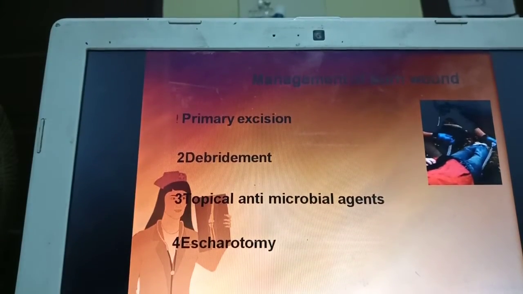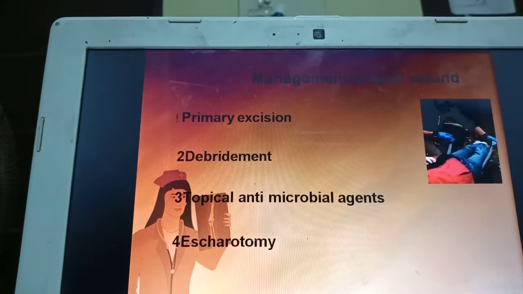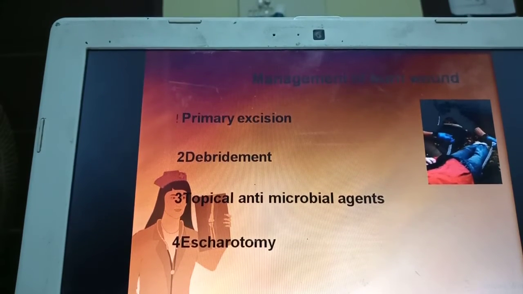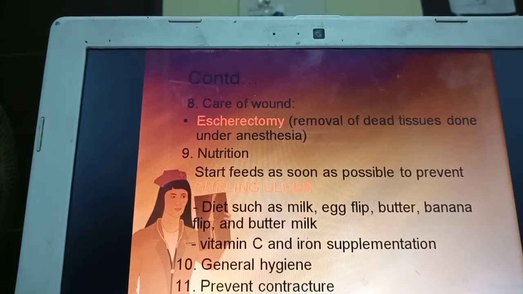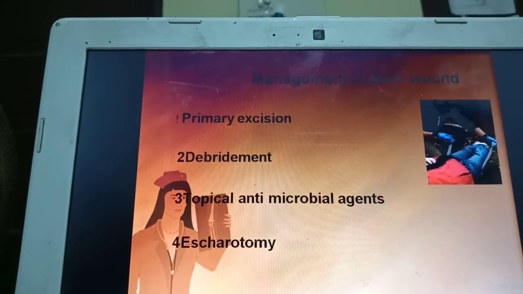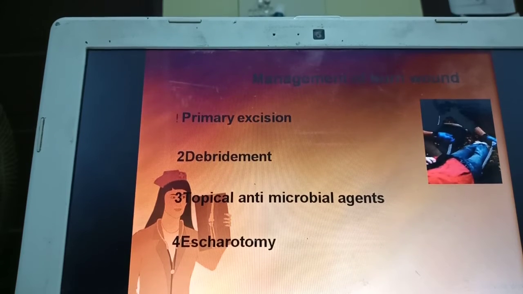Now the management of burn wound, there are 4 types of management. First one is primary excision. The primary excision is done by scraping of the skin and gentle dressing. Debridement is removing all the debris. The third one is topical antimicrobial agents.